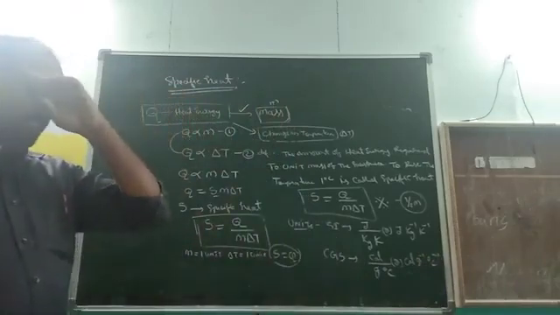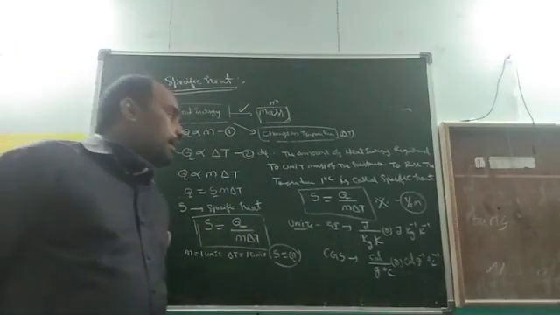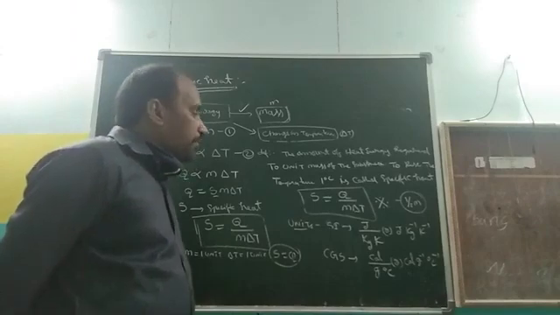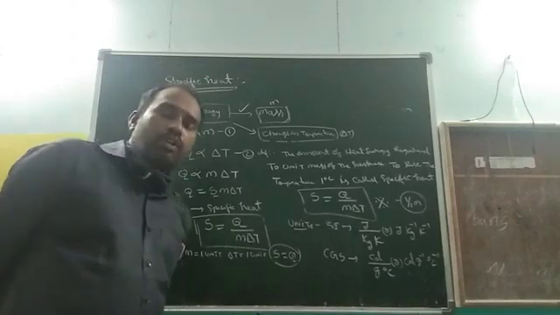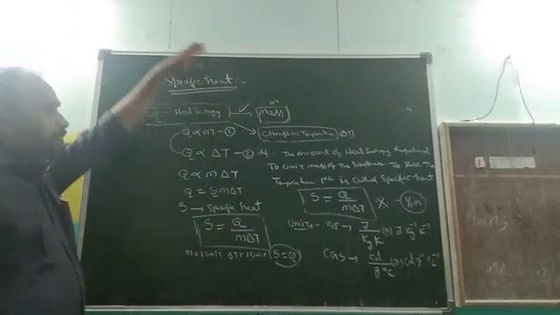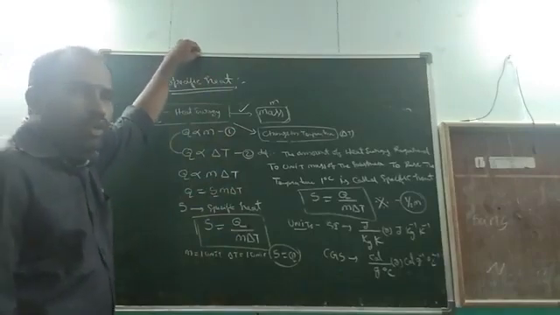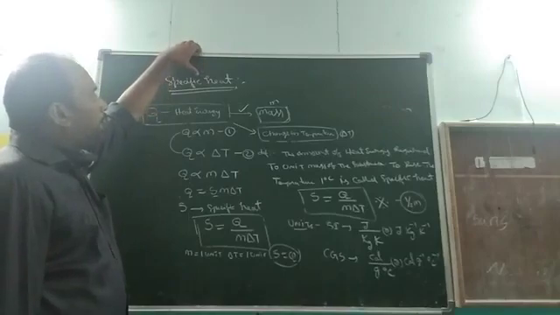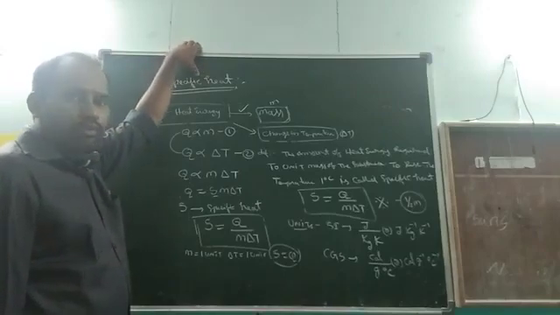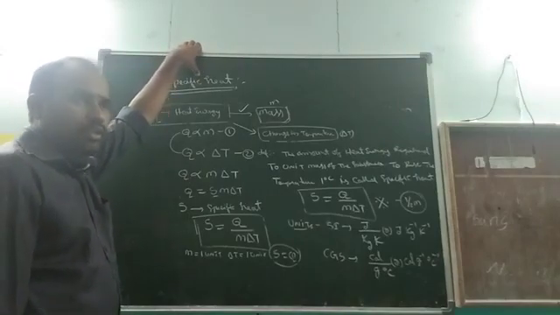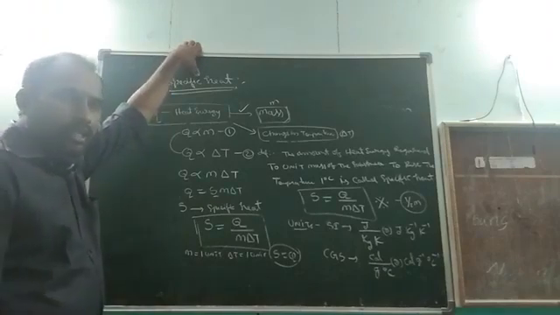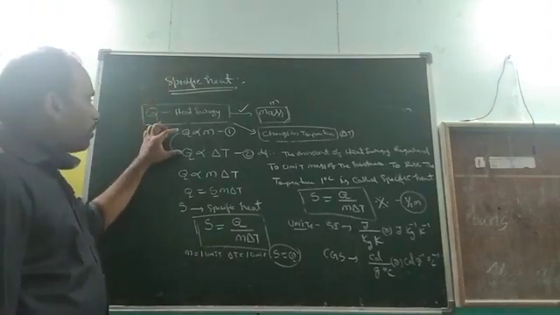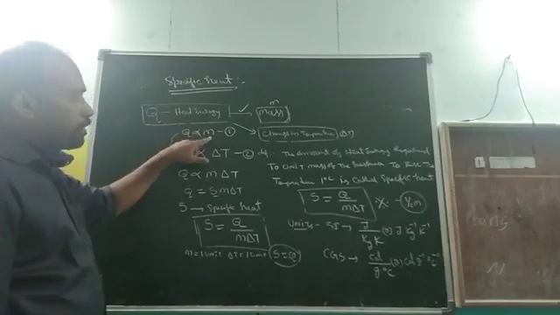So there are two notations for expressing the units of specific heat. Are you clear? So this is the concept of specific heat. Before studying specific heat, we did two activities. Based on those two activities, you know that Q is proportional to m.